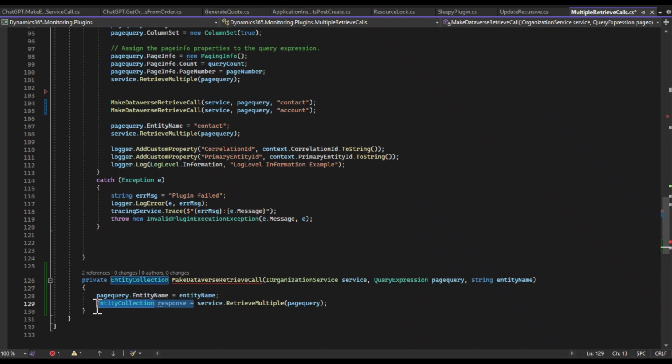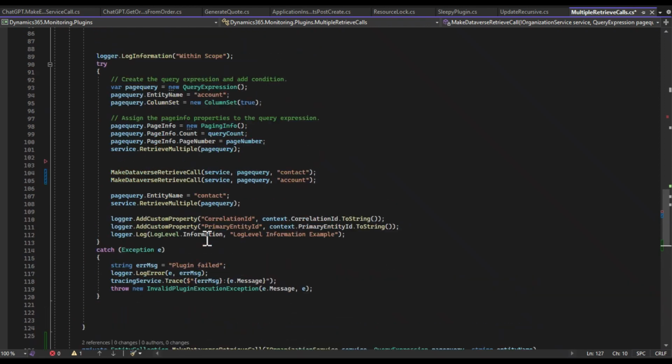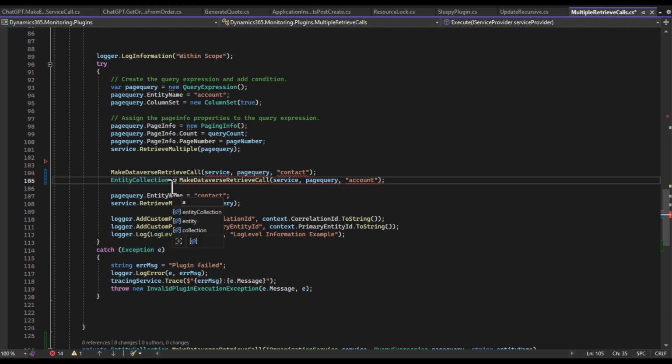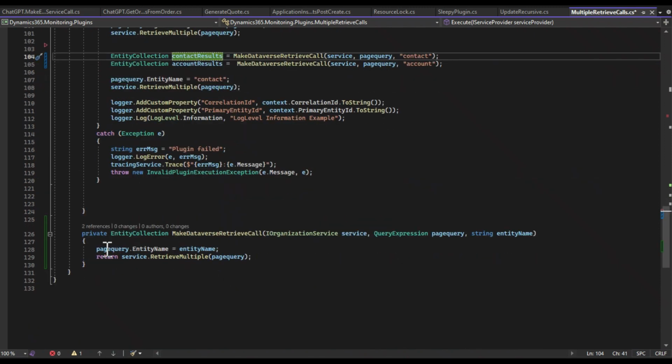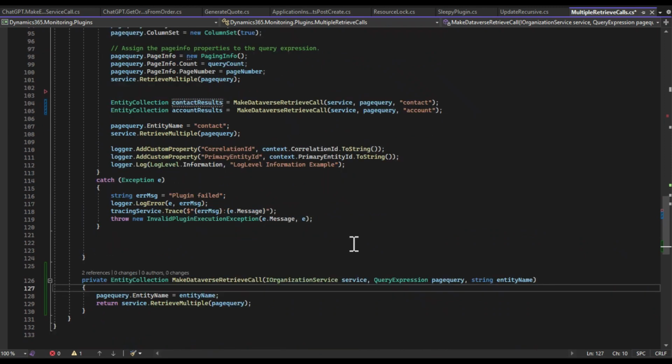Actually, we'll just return this. And now you've got your collection. You could say, I don't know, account results, and so on. Then you'd have it for each one. And if you ever needed to make changes to how you're making your calls to Dataverse, for instance, you could quickly change it here, and then you have this reusable. So that's an example of refactoring and how it can make your code more reusable.